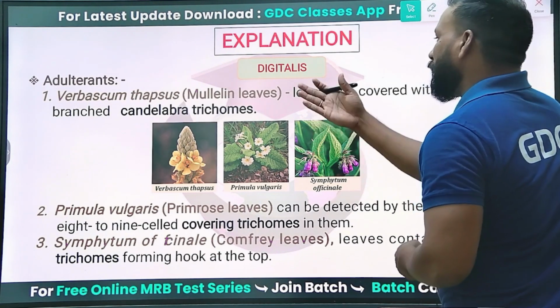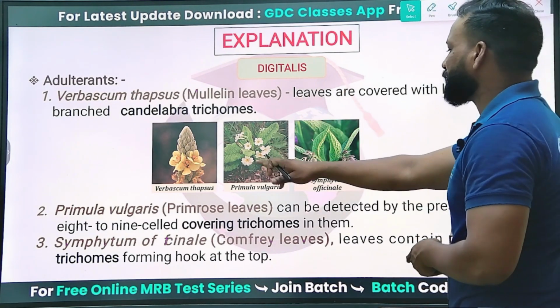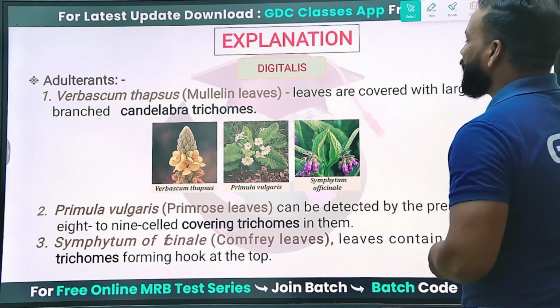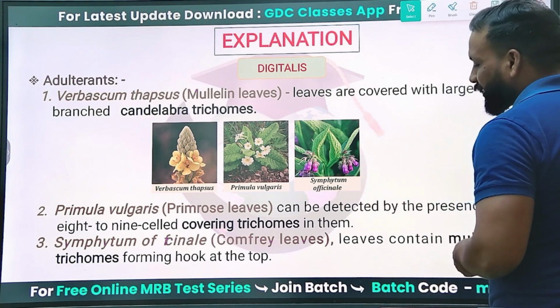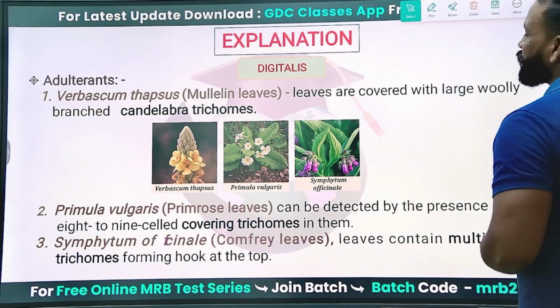You can see mullein leaves, primrose leaves, comfrey leaves. All of these have a similarity in their morphology. That's the reason they are used for the adulteration of the so-called digitalis.